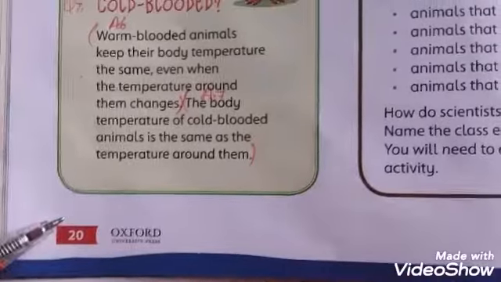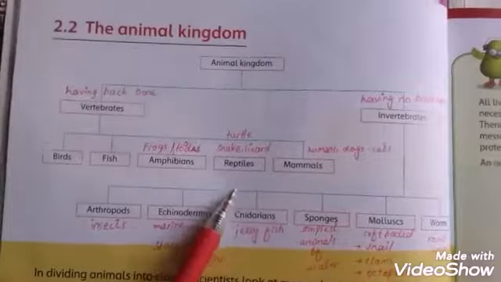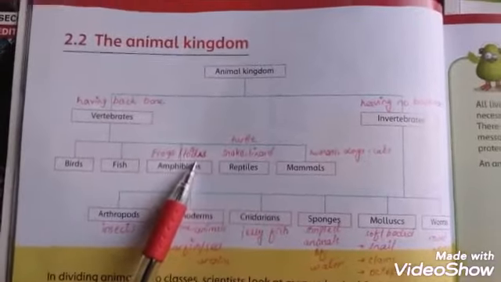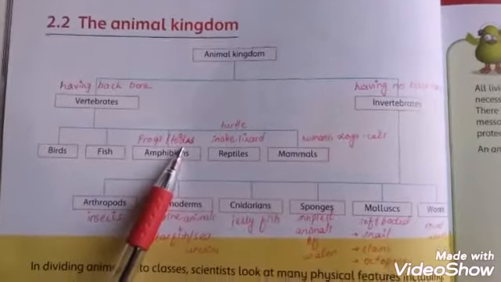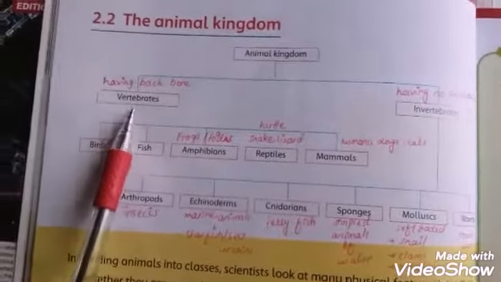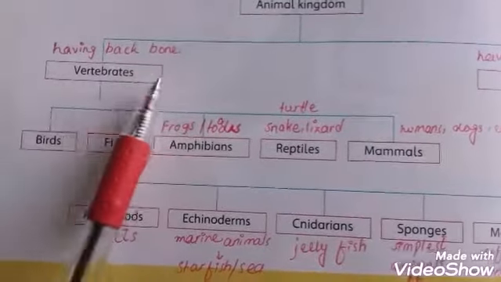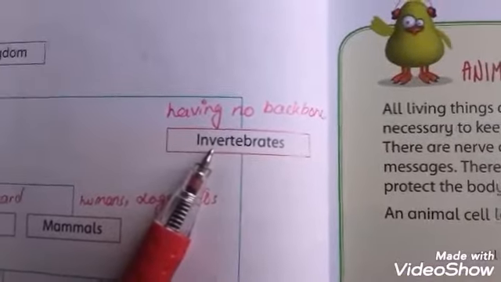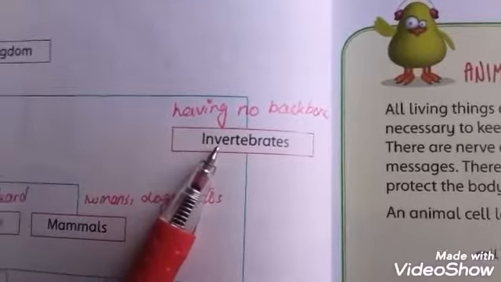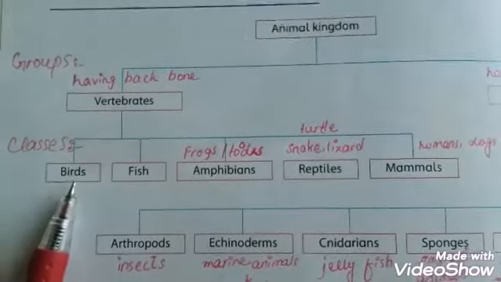On page number 20, here is a flow chart of the animal kingdom. Students, this chart is very helpful to understand the divisions of animals. For example, the animal kingdom has two groups: vertebrates, first, having backbones, and second, invertebrates, having no backbone. Students, vertebrates are divided into 5 classes.